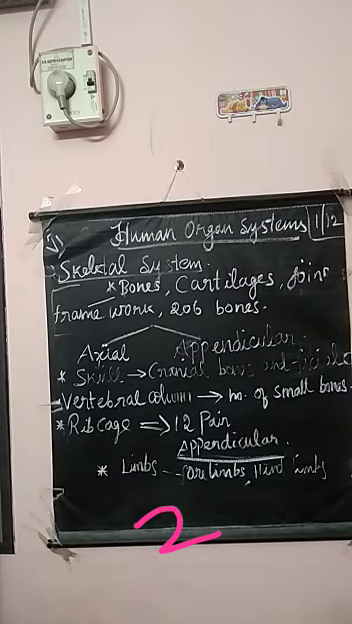Okay. So the skull is made up of cranial bones and facial bones. So what is the duty of this skull? It protects the brain and the structures of the face.